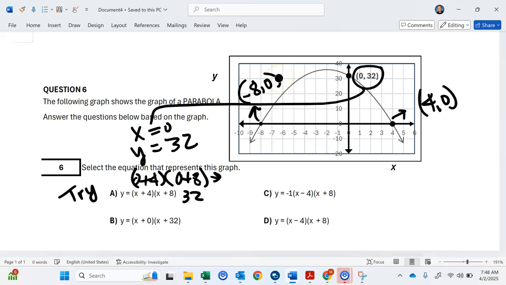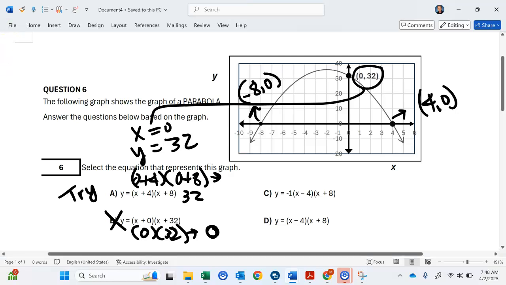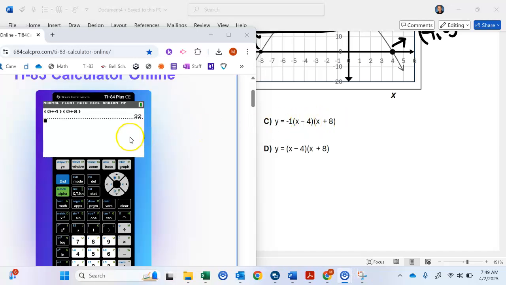So maybe, then we're going to try this one. So 0 plus 0 would be that, 32. But this is equal to 0 when I multiply it. So that's no good. This one here, 0 minus 4 would be, so I'm going to try this on my calculator.